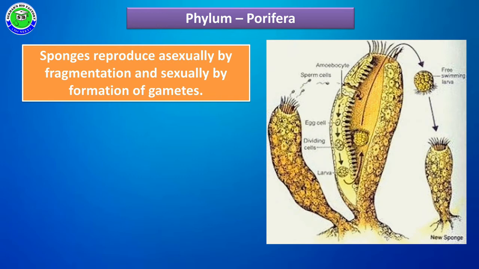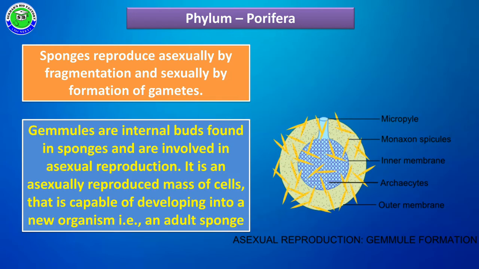During fragmentation, if the sponge body, for any reason, breaks down into many small fragments, and a fragment separates from the body and reaches a suitable surface, then it attaches to that surface and becomes a new individual sponge. This method is called fragmentation. Sponges never show locomotion, and they have the ability to fix their body on a suitable surface. But during asexual reproduction, we can observe another method.